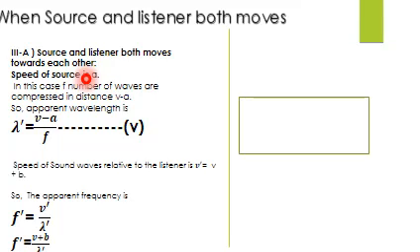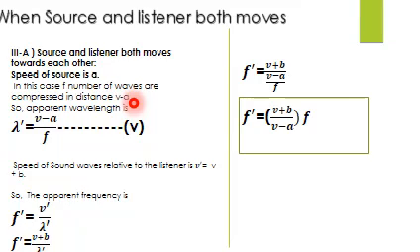We also observe that the listener is moving, so the speed of sound relative to the listener is now v dash. The speed of sound changes because both the observer and the source are moving. So v dash equals v plus b, and the apparent frequency is f dash equals v dash upon lambda dash, that is, (v plus b) upon lambda dash. Next we put in the value of lambda dash from equation number 5, giving the factor (v plus b) upon (v minus a) into f.